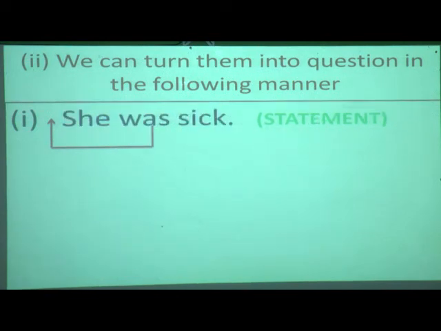What is this? "She was sick." This is a statement. Already I have made an arrow for that. "She was sick." Now, what you are going to do? Yes, you are going to shift this verb before the subject "she". Means "was" will come over here, and you will put a question mark. Then it will become an interrogative sentence.